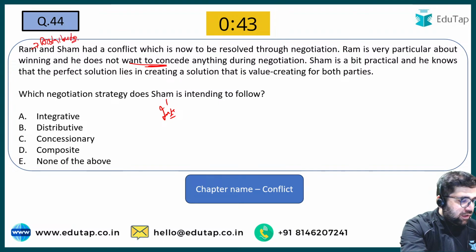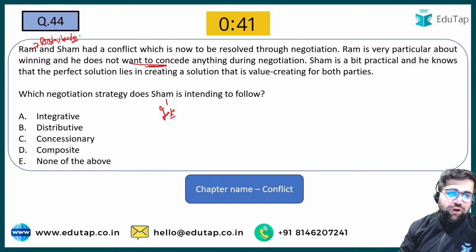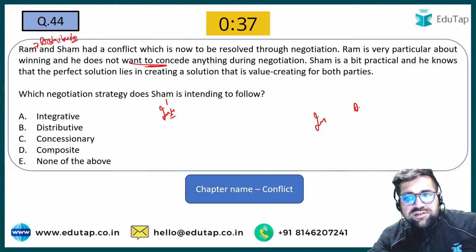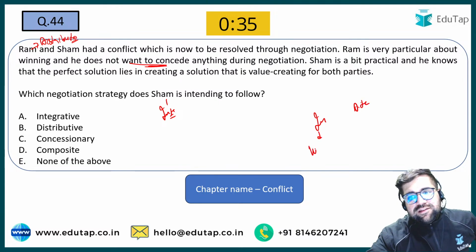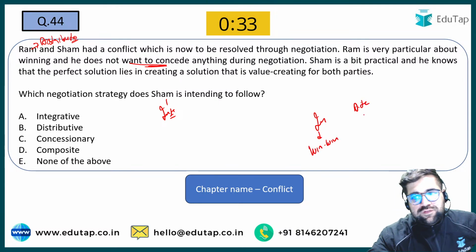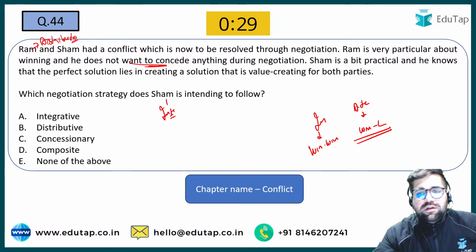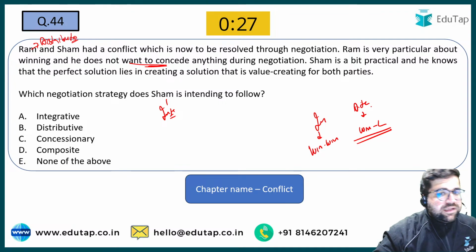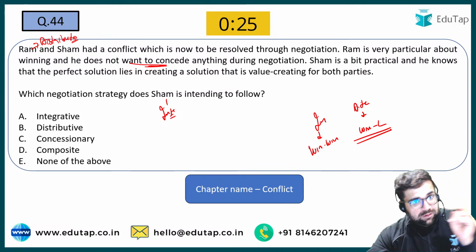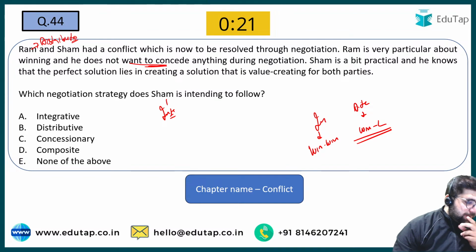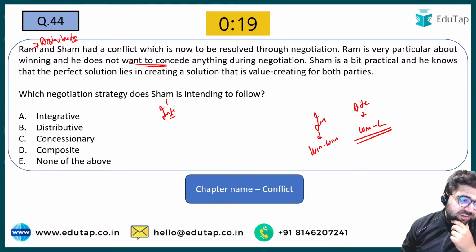Agreed or not? Negotiation is of two types, integrative and distributive. Integrative is like win-win. I also win, you also win. Distributive is like I win but you will lose. Agreed or not? So answer according to me, which strategy Sham is following? It should be integrative. What is your view on it?